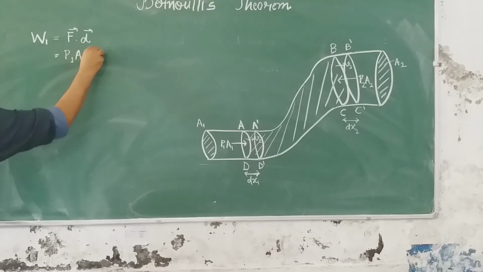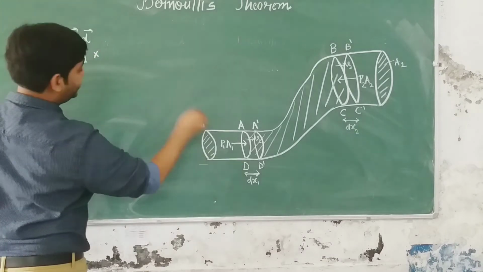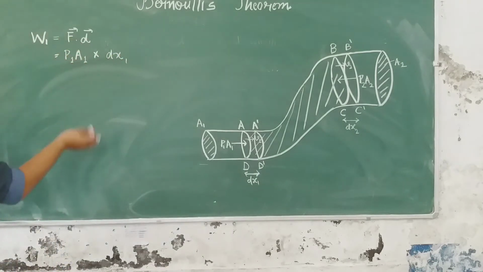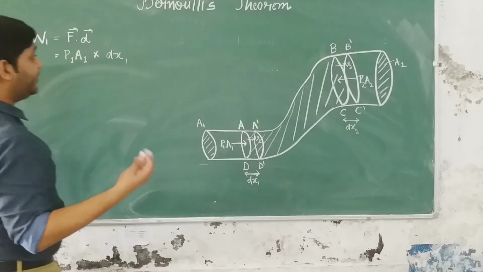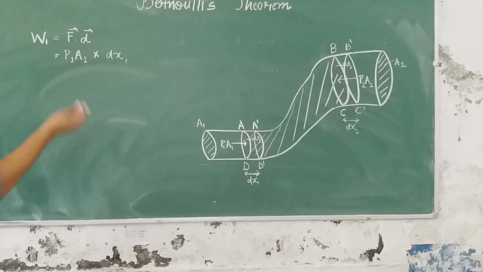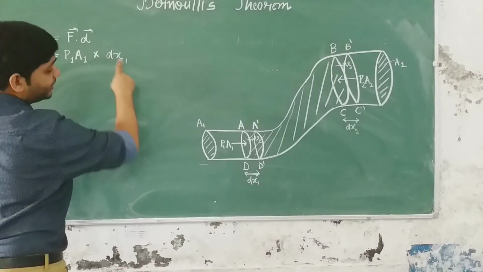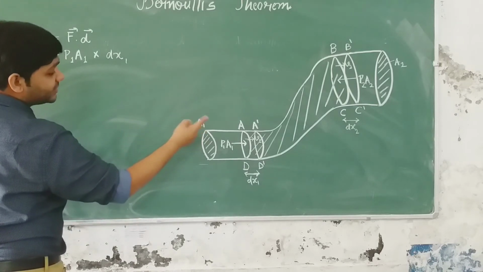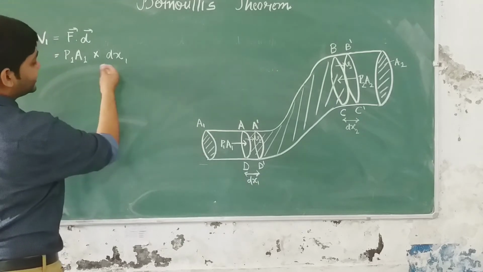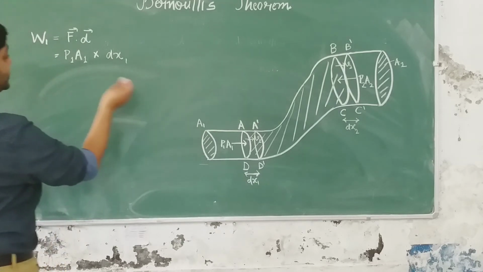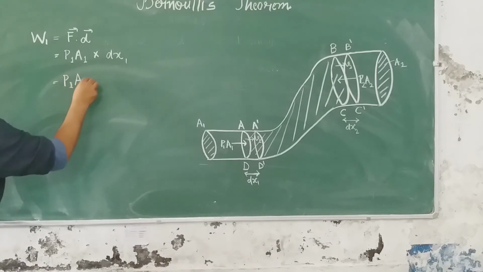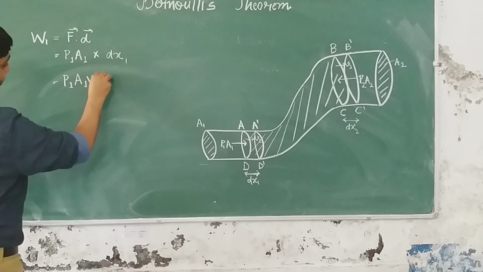P1 A1 multiplied by the distance moved, dx1, multiplied by the cosine of the angle between force and displacement. Because both are in the same direction, the angle between them is 0, so cos 0 is 1, so we are left with these two quantities. Now dx1 can be written as v1 into dt, because the velocity at this cross section is v1 and the time taken is dt, so distance is equal to speed into time. So we have P1 A1 v1 dt.